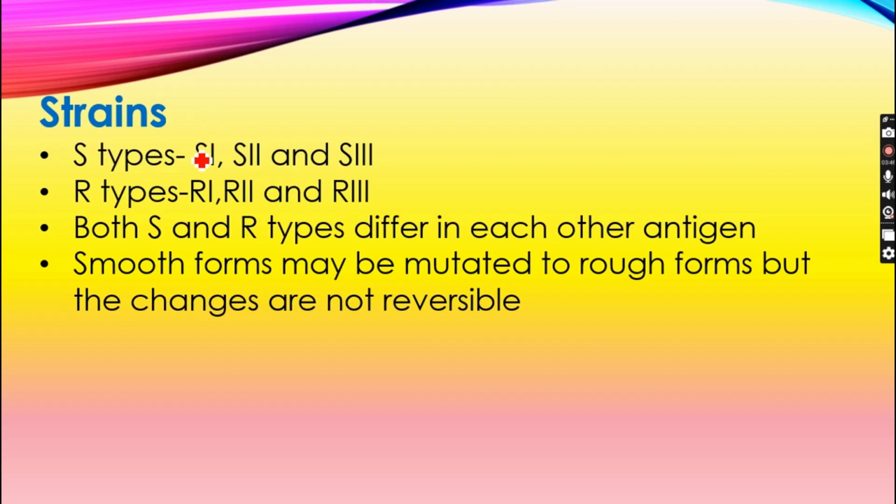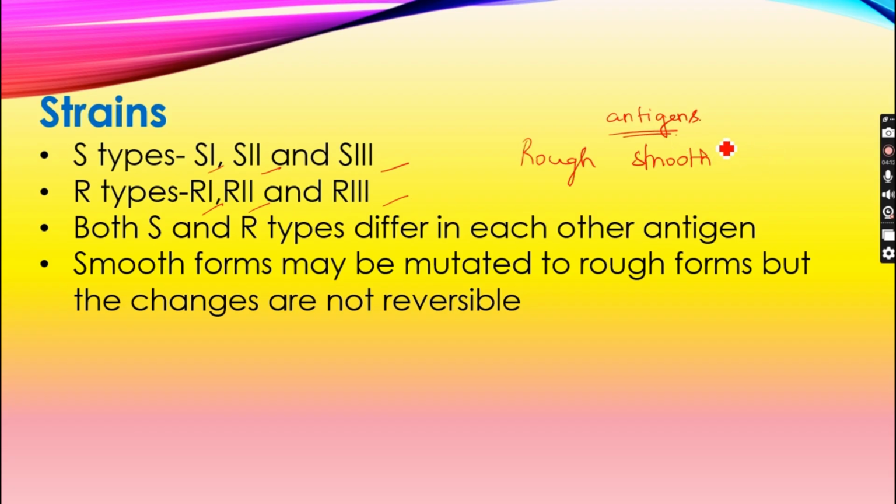The smooth strains also consist of types S1, S2, S3, and the rough strains are R1, R2 and R3 types. The main principle is that rough strain and smooth strain have different antigens.